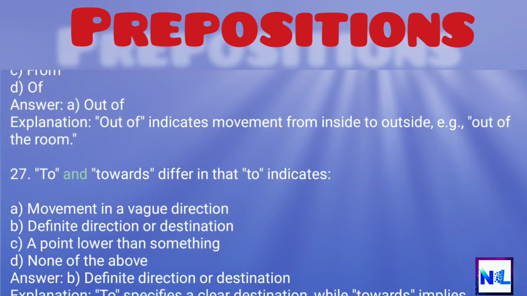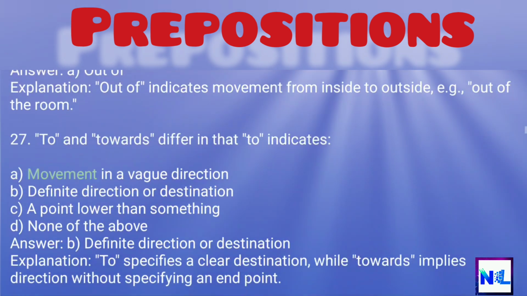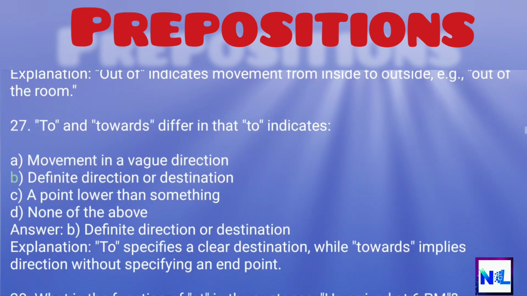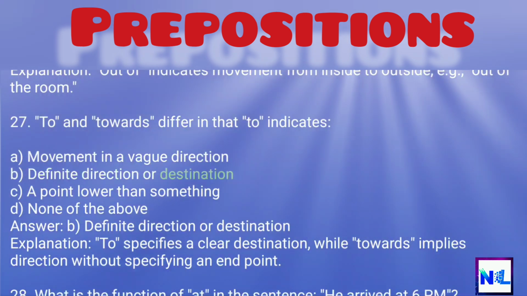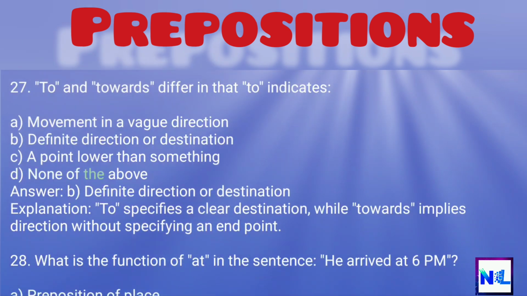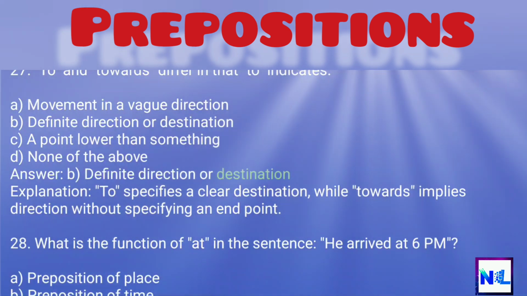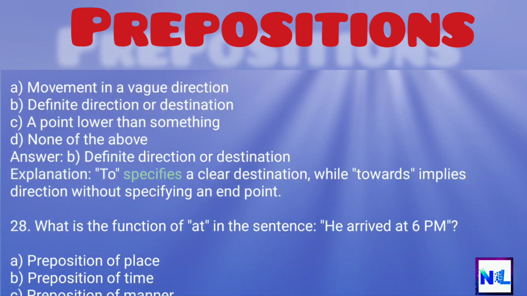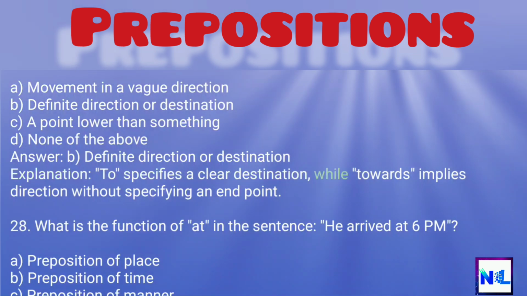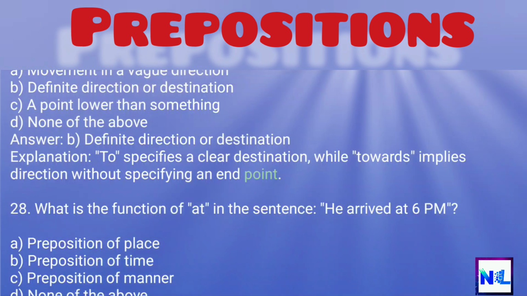27. To and towards differ in that to indicates A. Movement in a vague direction, B. Definite direction or destination, C. A point lower than something, D. None of the above. Answer: B. Definite direction or destination. Explanation: to specifies a clear destination, while towards implies direction without specifying an endpoint.